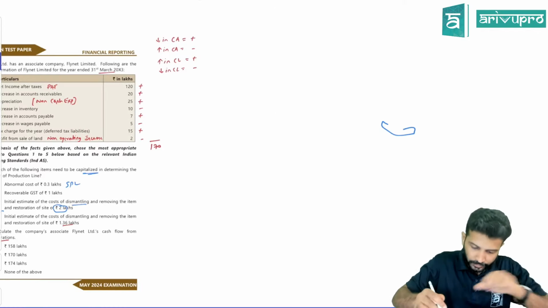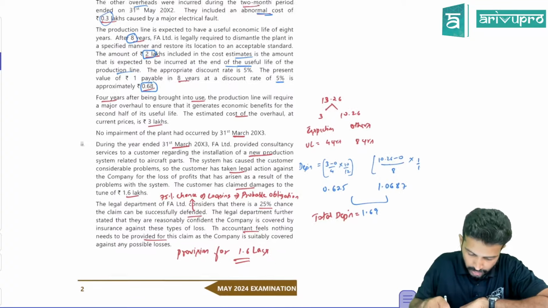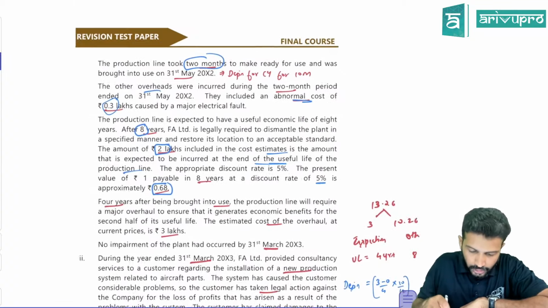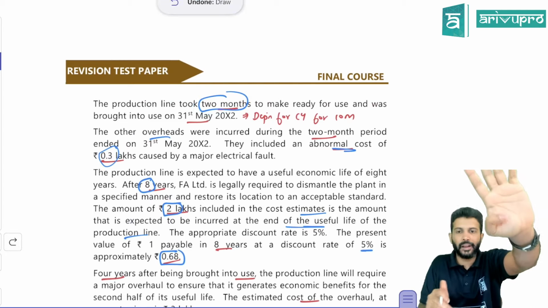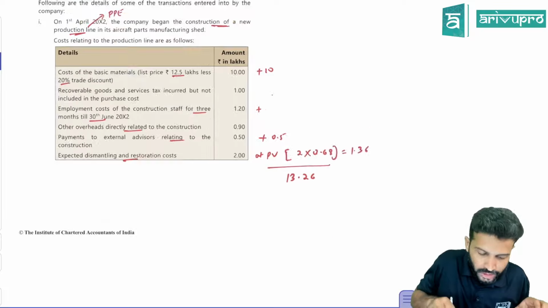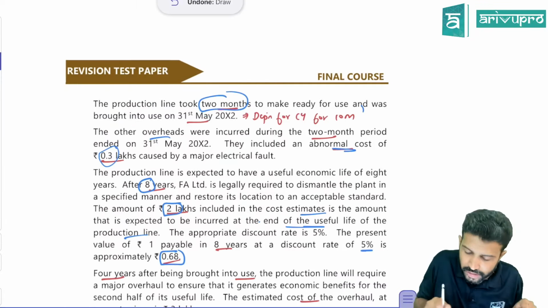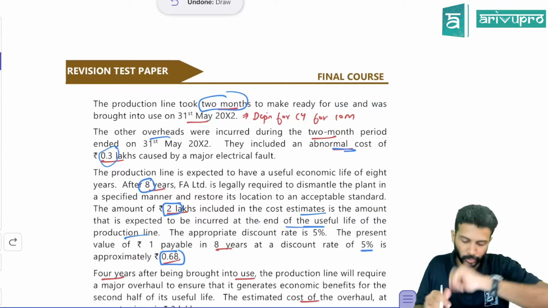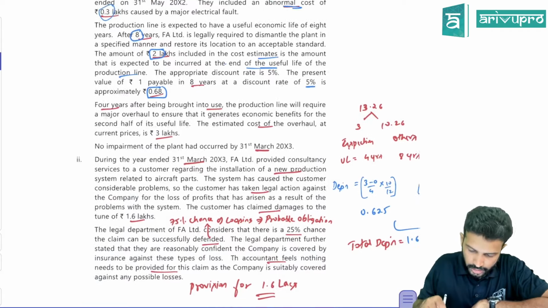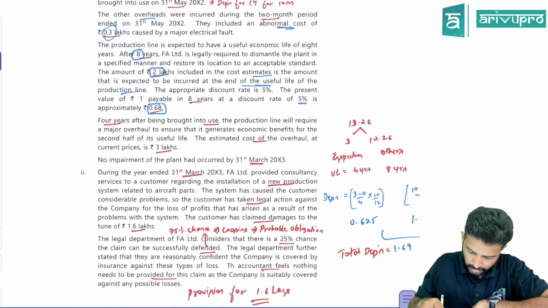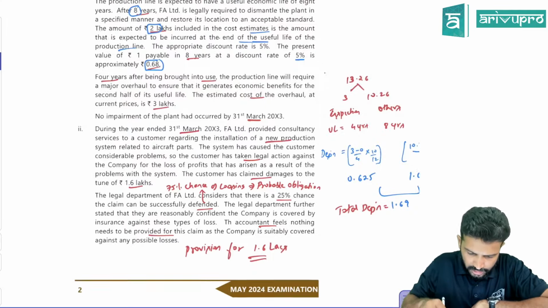So how do you depreciate? I think for that they have given additional data. So let's run through this. One more data I think is related to that. Now, the production facility was completed within 2 months. You started the construction on 1st April and the construction is over by 31st May. That means in the current year, you will charge depreciation only for 10 months. That is one. Next, they are also telling one more data. Once again, I'll bring your attention to that.